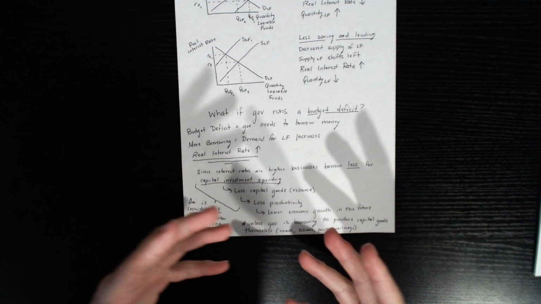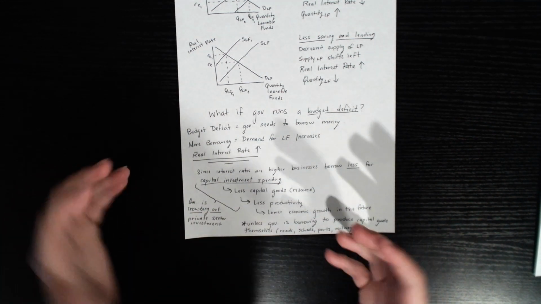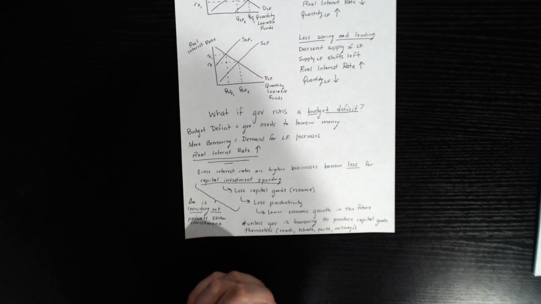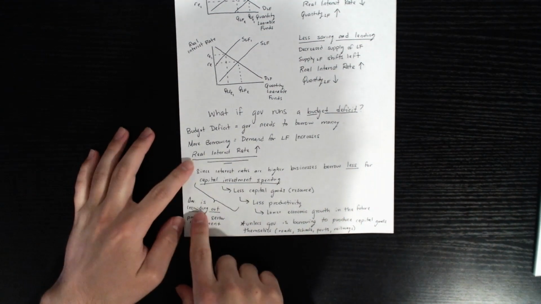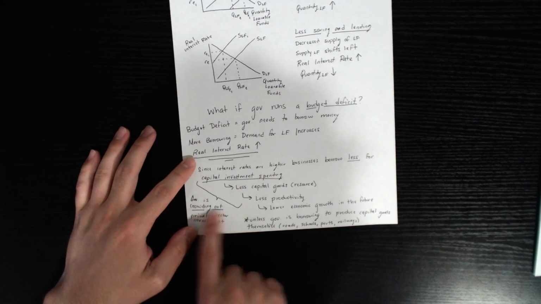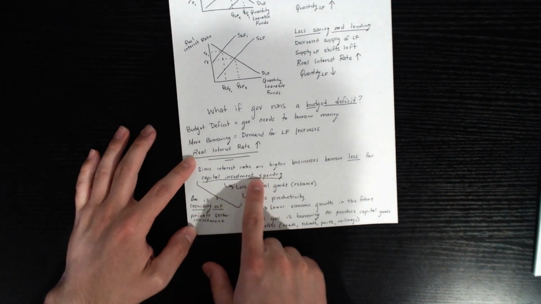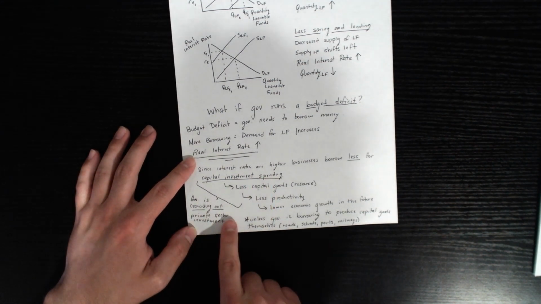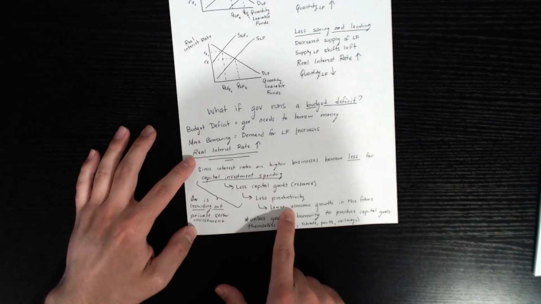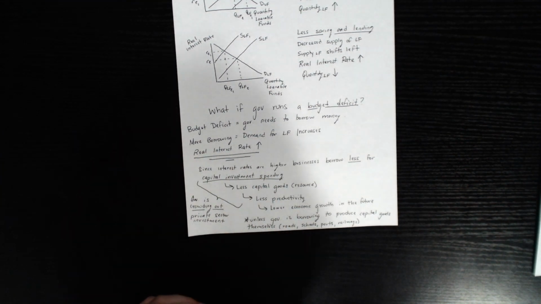But if they're just borrowing money to spend on things that are not capital goods, not future resources, then that's going to lead to crowding out of the private sector on this capital investment spending, and could lead to lower economic growth possibilities in the future.